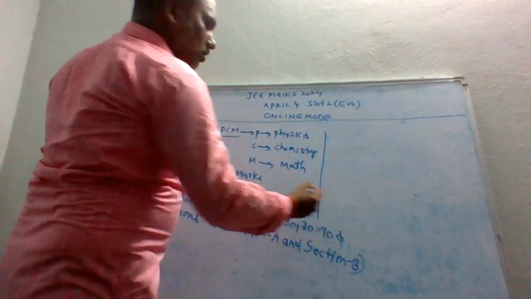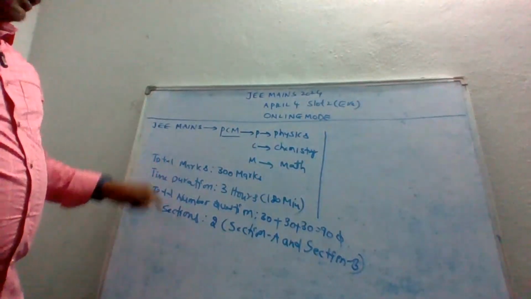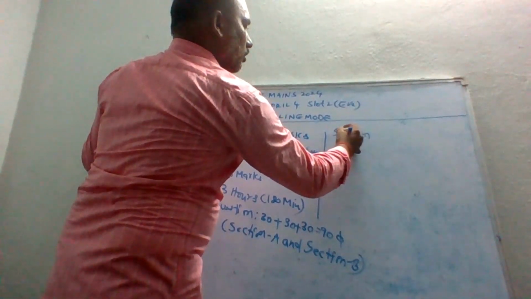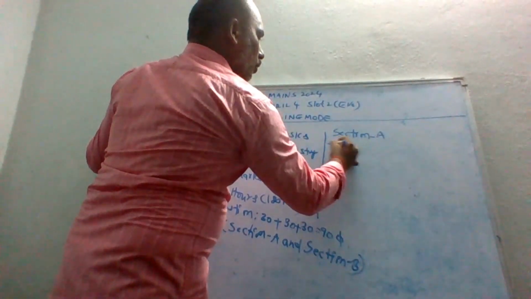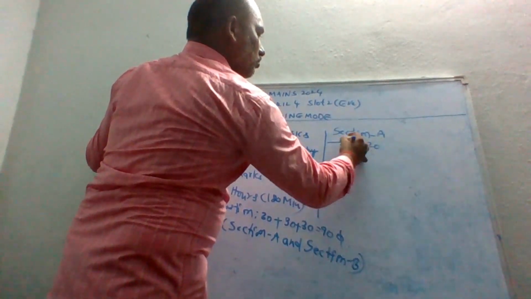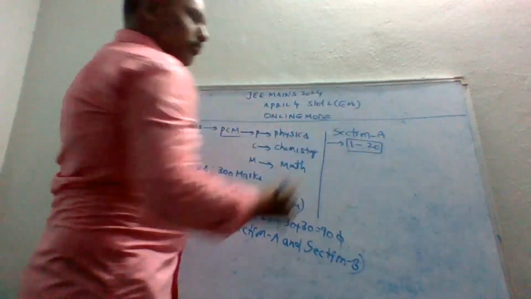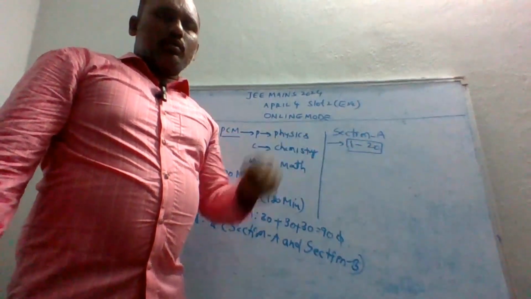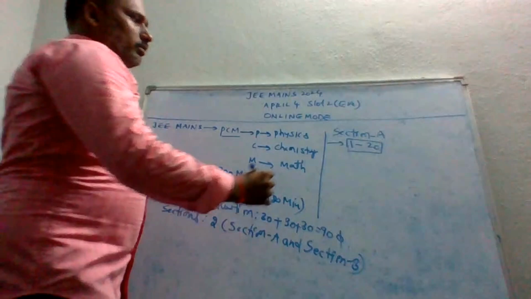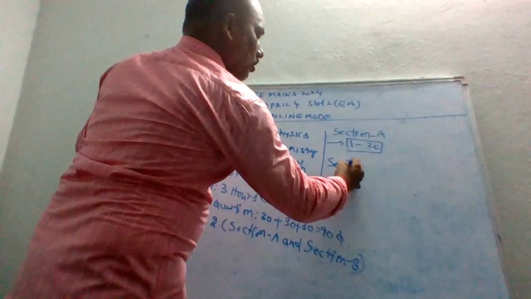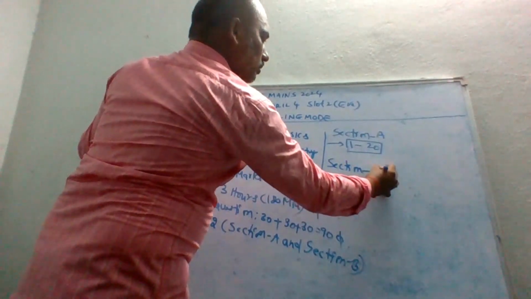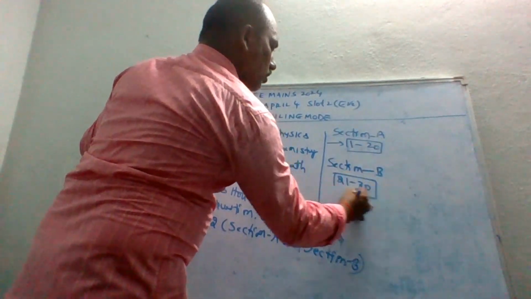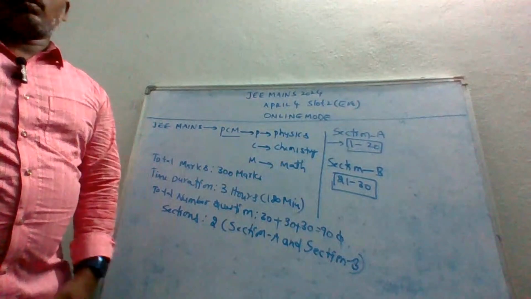Next, in section A, how many questions? Question number 1 to 20. Section B has 21 to 30 questions, so 10 questions.